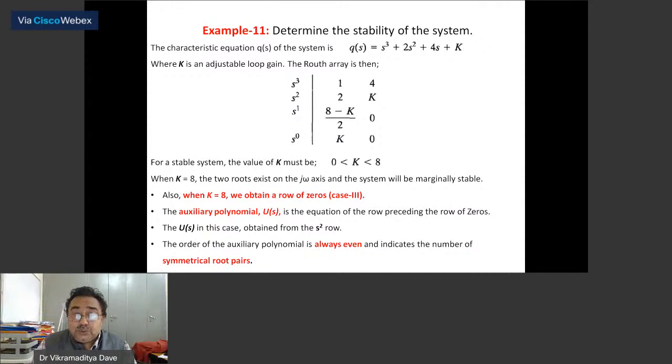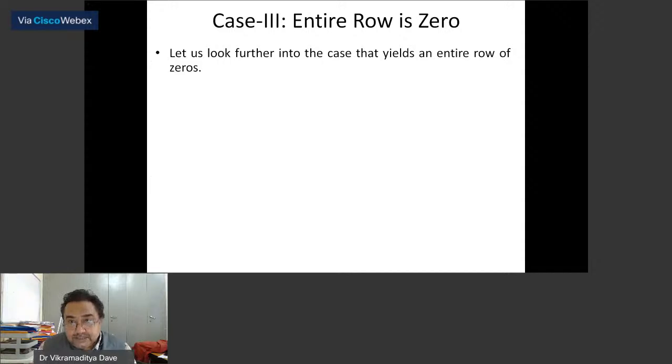Another numerical has been given to you, where it has been asked what the value of k should be in order for the system to be stable. Again, it is very clear that (8 minus k) upon 2 should be greater than 0, or k should lie between 0 and 8 in order for the system to be stable. Okay, so I am ending here. So this completes your Routh Hurwitz criteria.